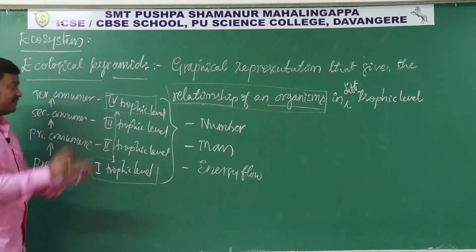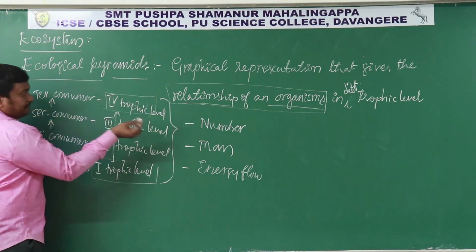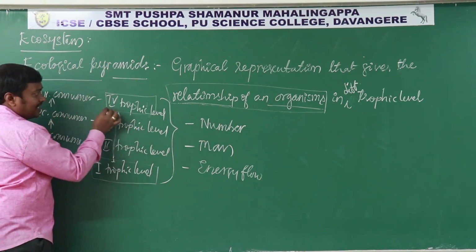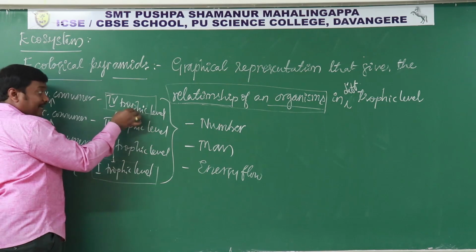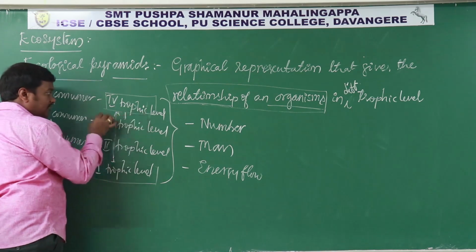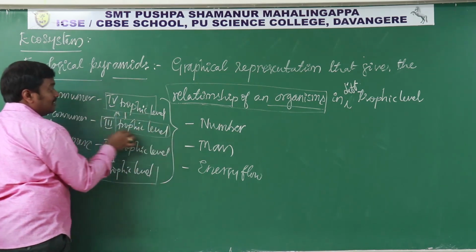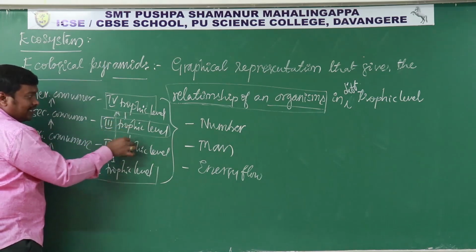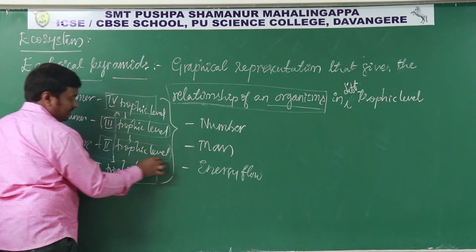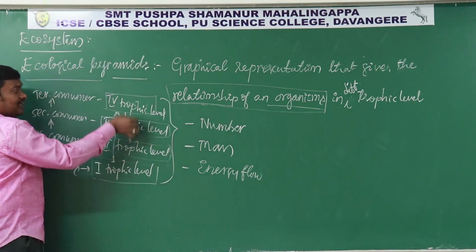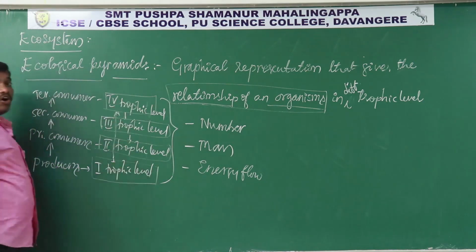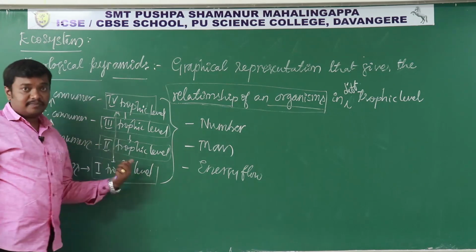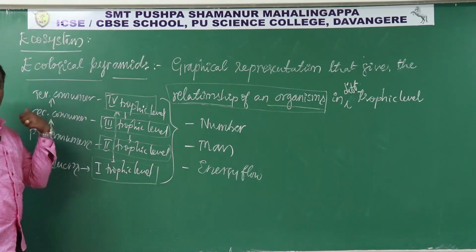Let me explain in a different way. Suppose the organisms which are at a higher trophic level depend on the organism which is present at the lower trophic level, and this organism depends on the organism which is present at its lower trophic level. Like that, the higher trophic level organisms depend on the lower trophic level organisms for their food as well as energy need.